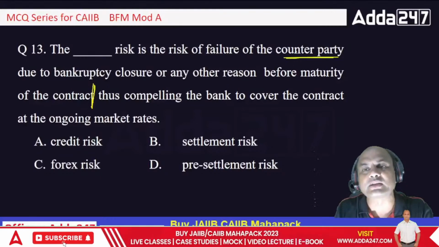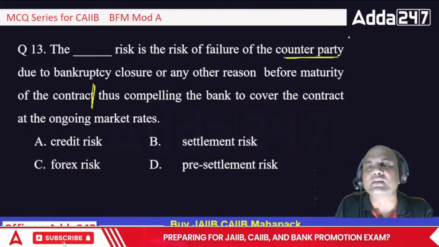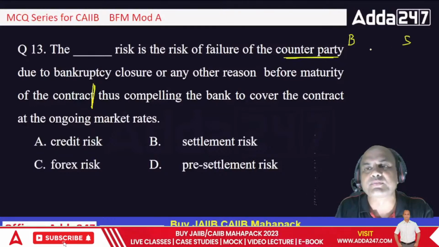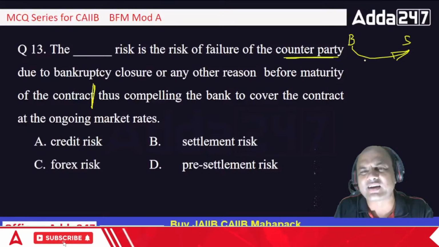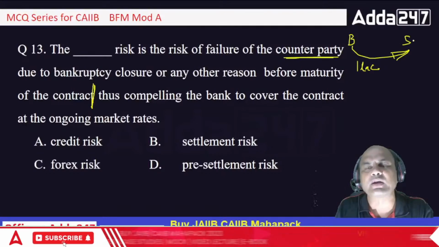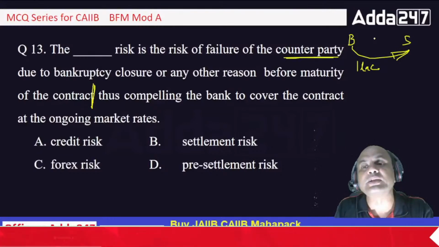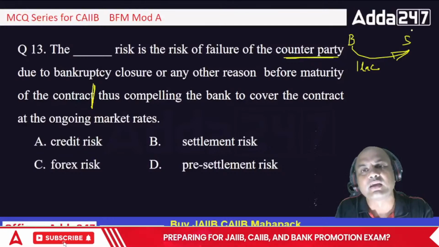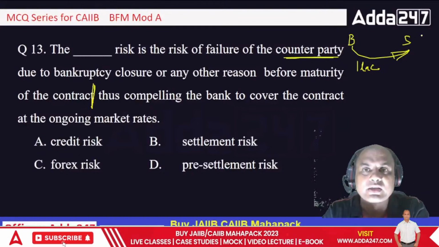Suppose if I had to get some dollars from somebody in USA. Let's say, see this. There is a buyer in USA, and I am the seller over here. I was to get, let's say, $1 lakh from this buyer, but he has not given me. But I need those $1 lakh because based on this 1 lakh coming in to me today, I had booked some other contract, done some other deal with somebody.